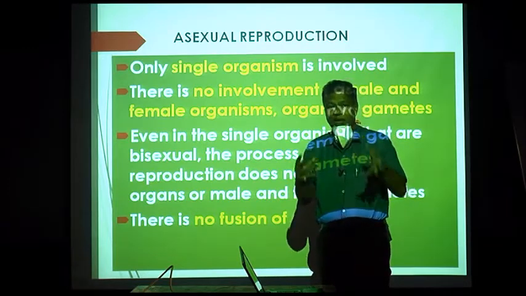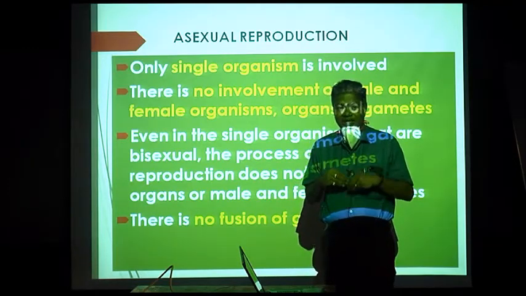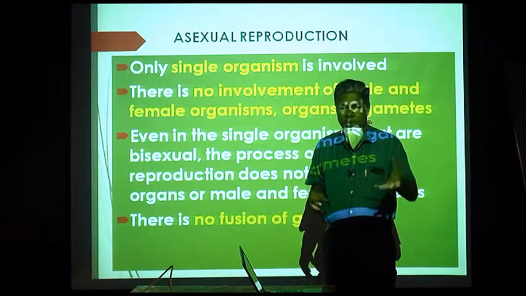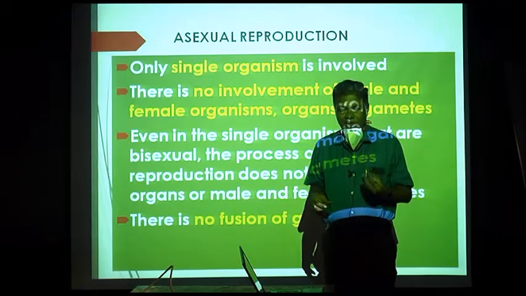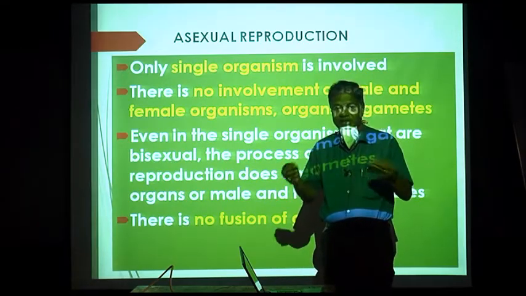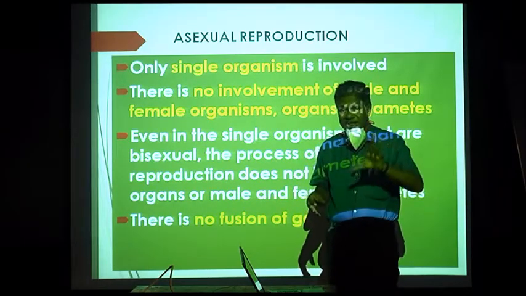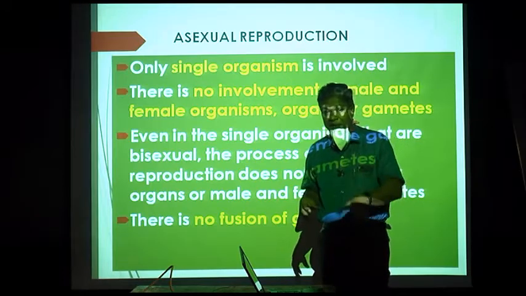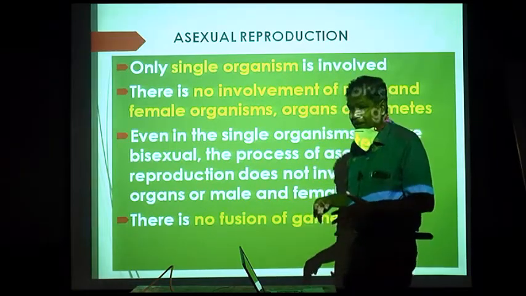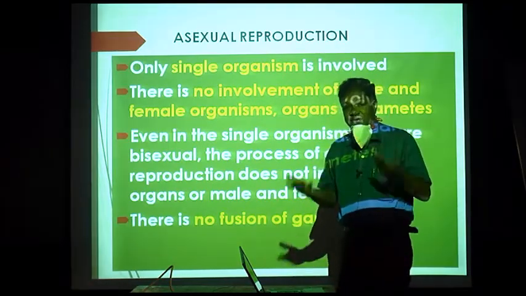The example of a plant bearing male flowers and female flowers is cucumber, kakdi. We have male flowers and female flowers on the same plant. Whereas in papaya, we get male plant and female plant.